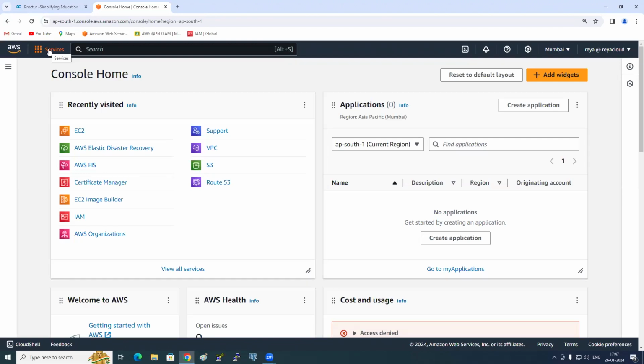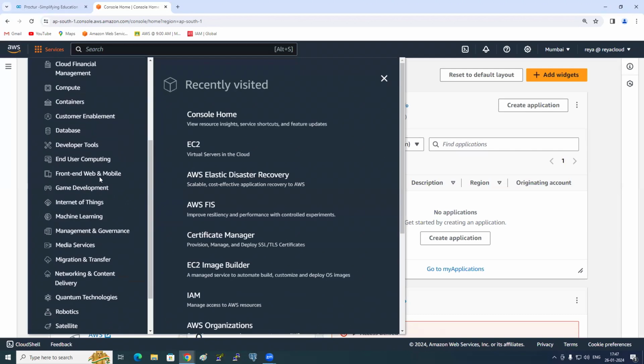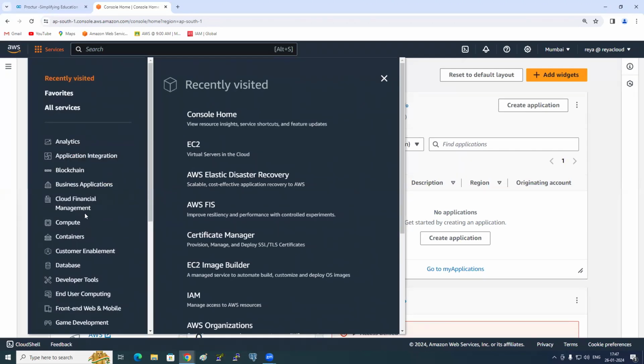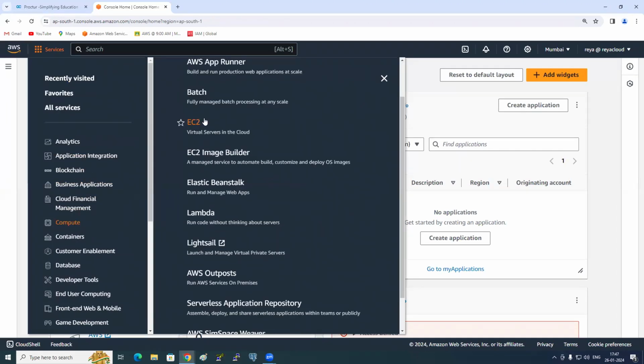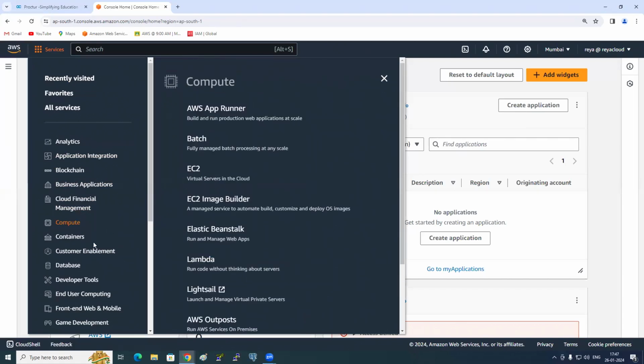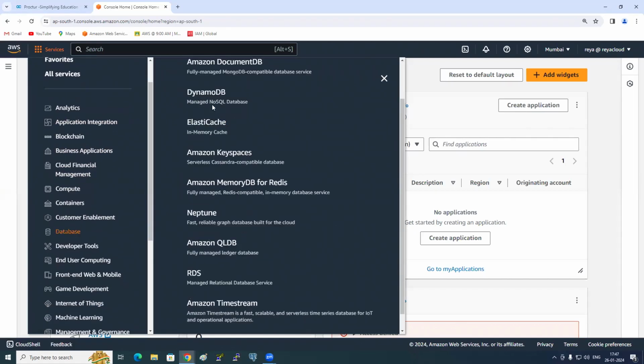So all these services will be here. If you click on services, do you see everything is categorized, Nana? If you go to compute, you see EC2, Beanstalk, Lambda, Lightsail, all these things here. And if you go to database, you see DynamoDB, ElastiCache, RDS, all these things.